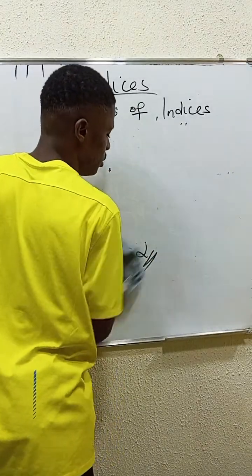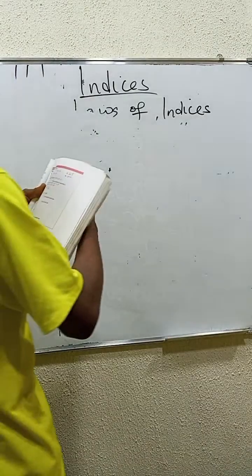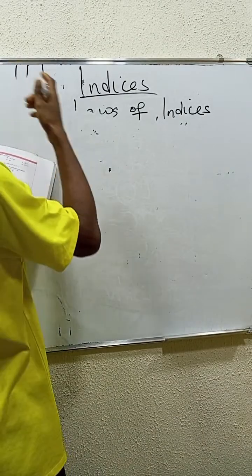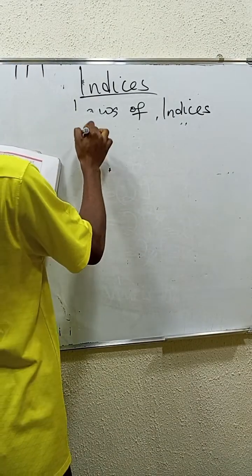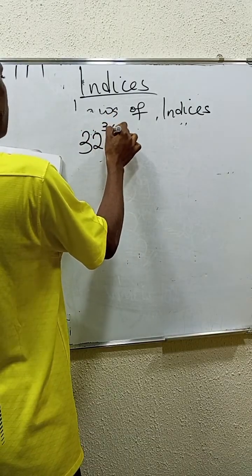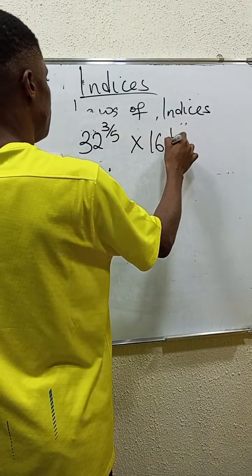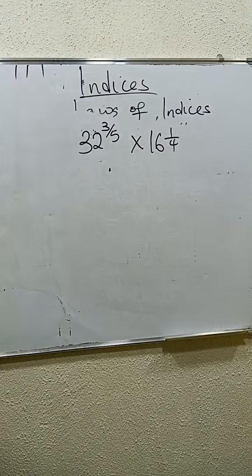So that's it. This is how we solve. So let's look at the next one. Let's say we have 32 to the power of 3/5, then times 16 to the power of a quarter. This is how we are going to do this.